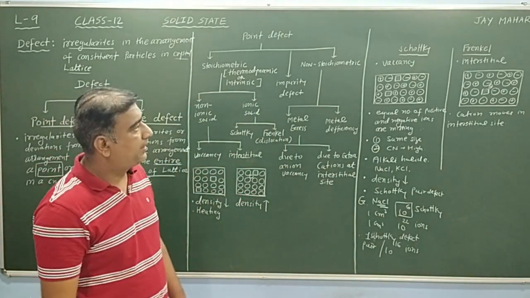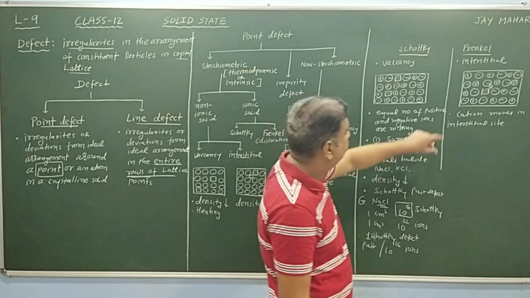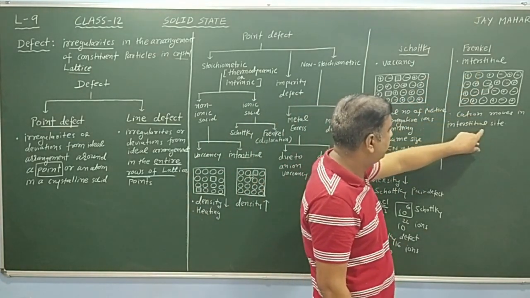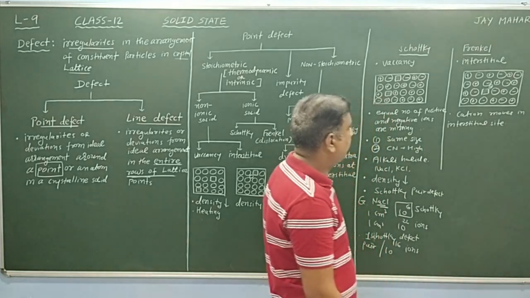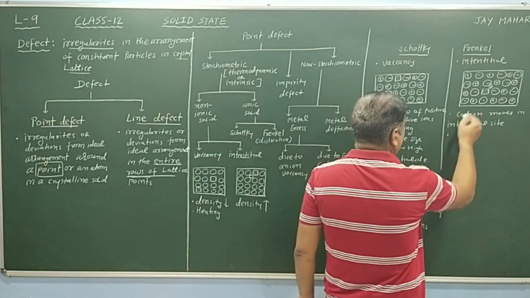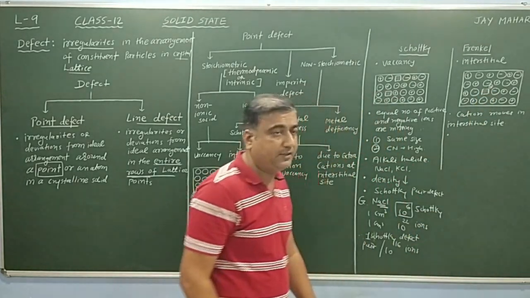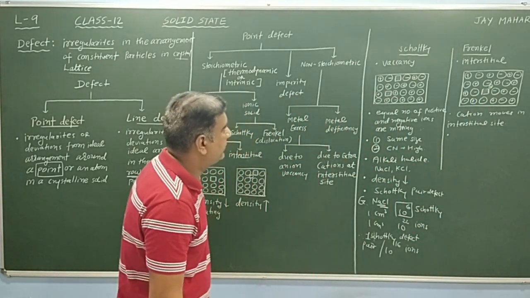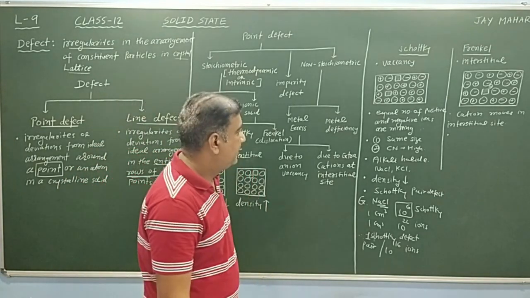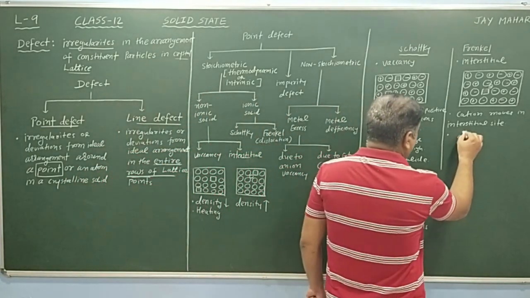Now, in case of Frenkel defect, we know it is an interstitial defect. The cation moves to an interstitial site. That means an interstitial defect is produced and at its original place a vacancy defect is produced. Now, what will be the effect on density?